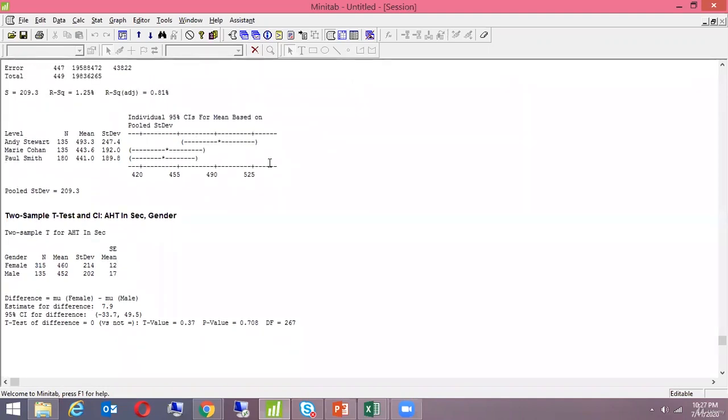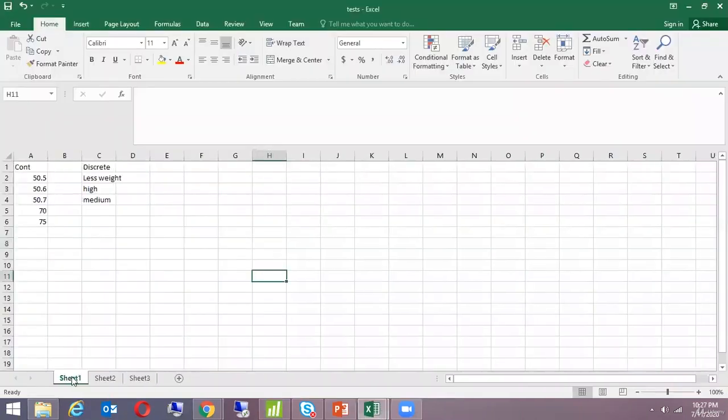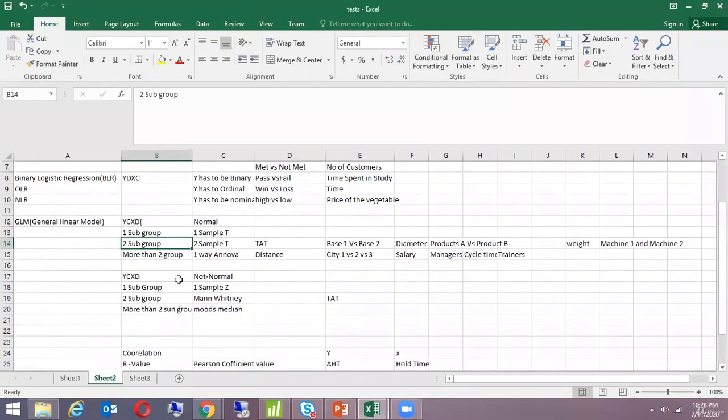So always remember, in two sample T or one way ANOVA, it is the mean that we are considering. We are comparing the mean of two samples or more than two samples. In the case of Mood's median or Mann-Whitney, we are comparing the medians of two or more samples. So this is how we will be focusing on these tests.